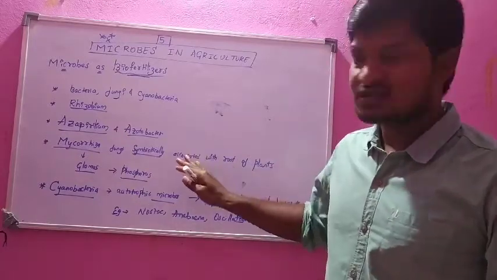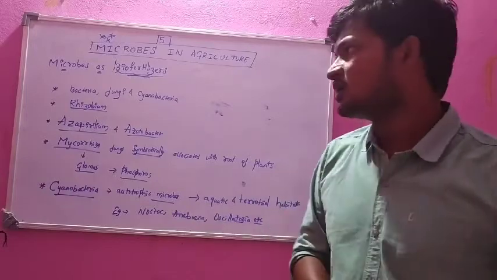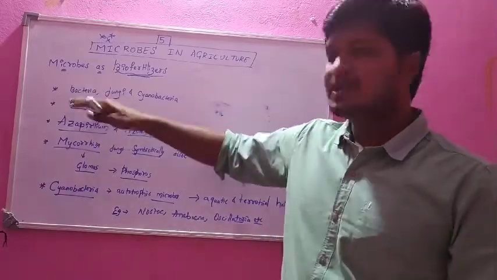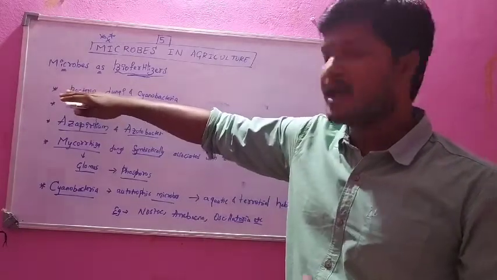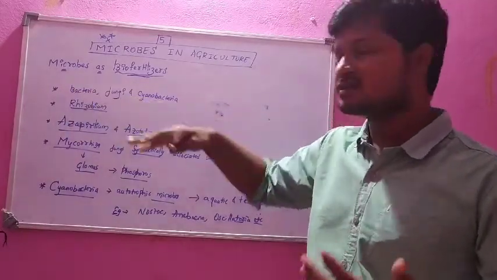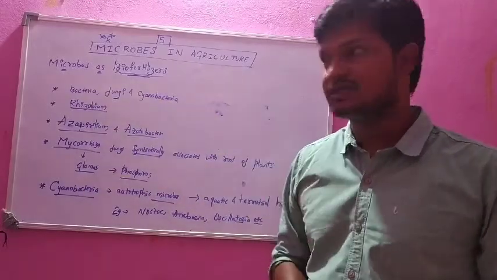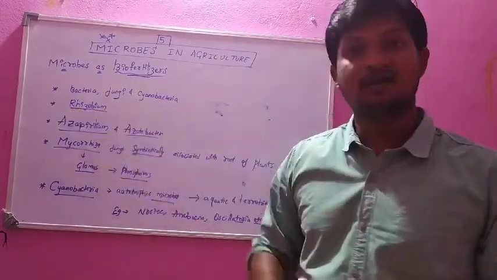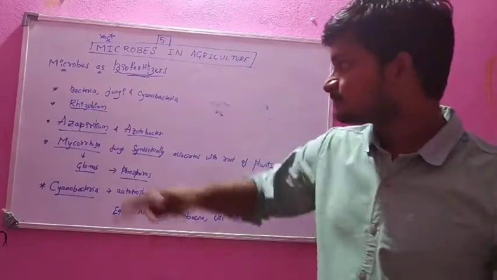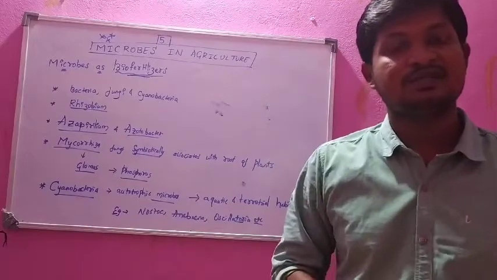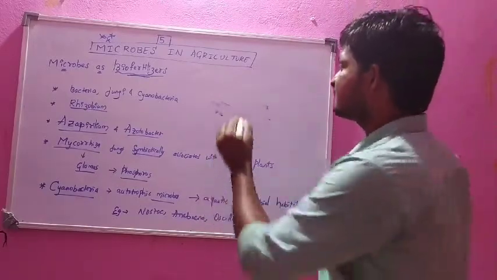This is the last class for this chapter on microorganisms. The list covers groups of microbes like bacteria, fungi and cyanobacteria. We are going to see all these aspects here. The first one is rhizobium. Rhizobium is a bacterium present on the root nodules of leguminous plants.